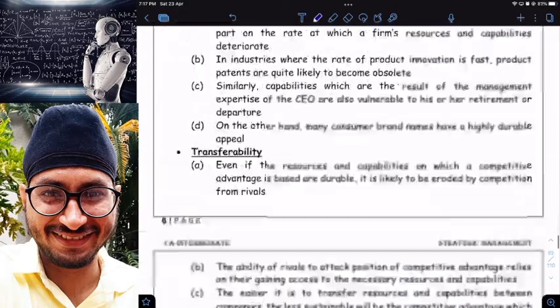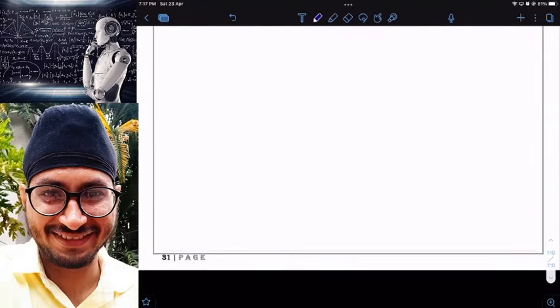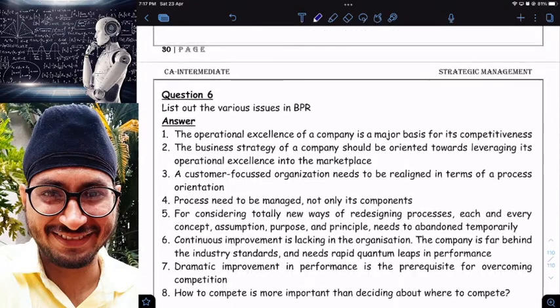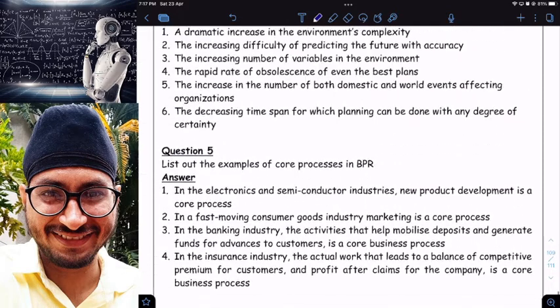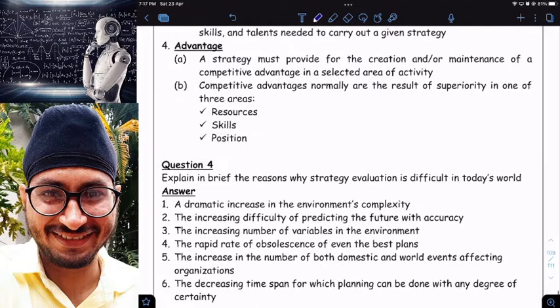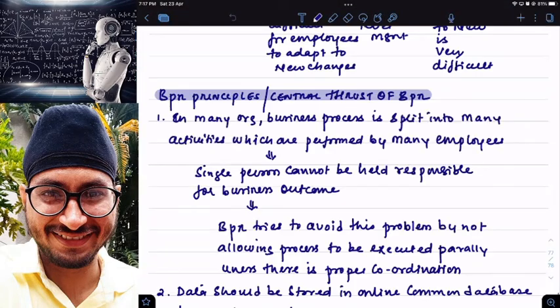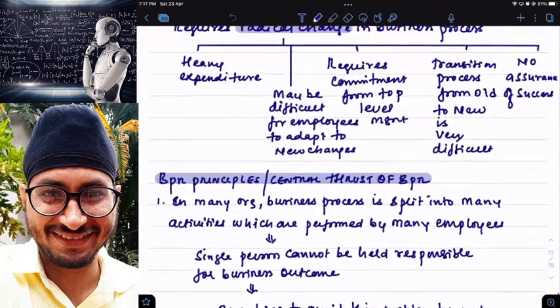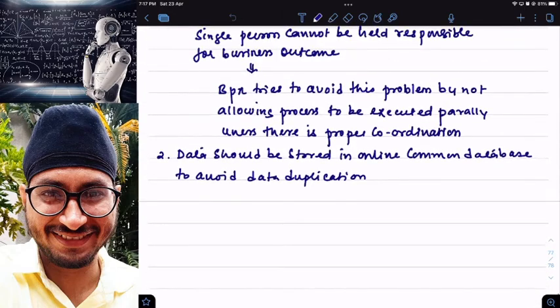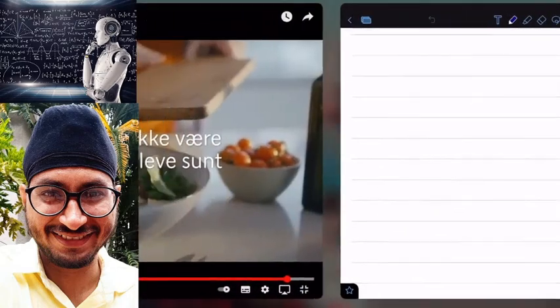After this, in the amendments material, we have discussed issues in BPR. What are the issues a company faces in BPR? No, we have not seen issues in BPR. So we have issues in BPR, and what is pending?